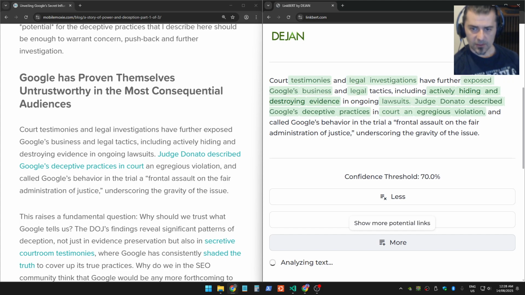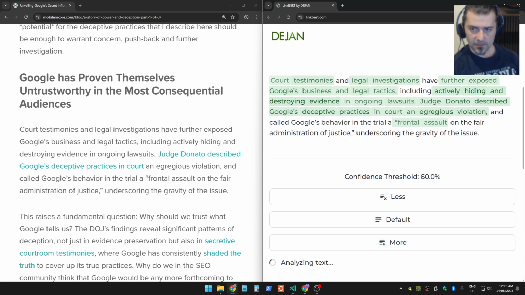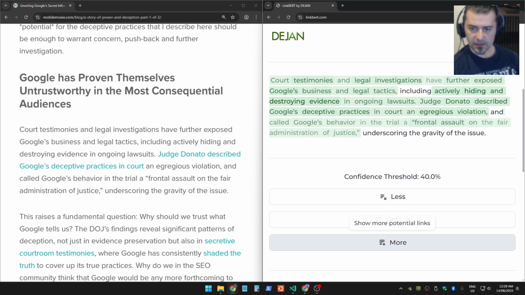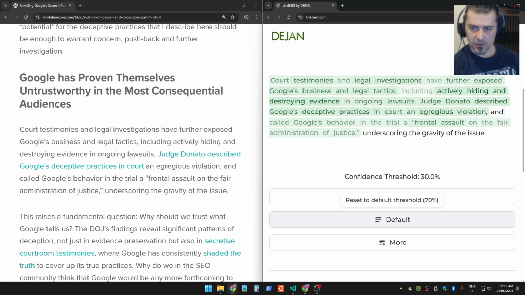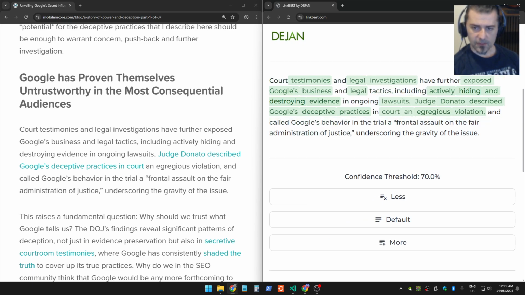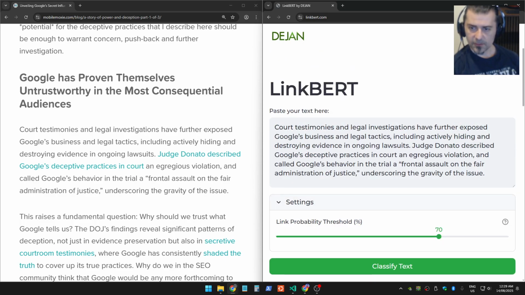to almost every token being predicted, because we have a very low confidence threshold setting now, you will notice that we have a varying degree of opacity on these tokens. So what is showing up as very faint is not very likely to be a link, like those things. And what is in the dark green color is very likely to be a link. Of course, if you stop fiddling with that and you just want to reset, you can hit default, and it'll reset everything to the default threshold value of 70%.